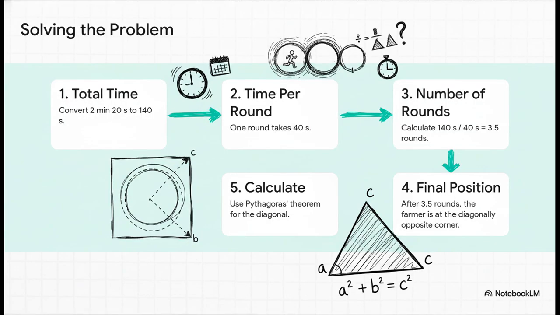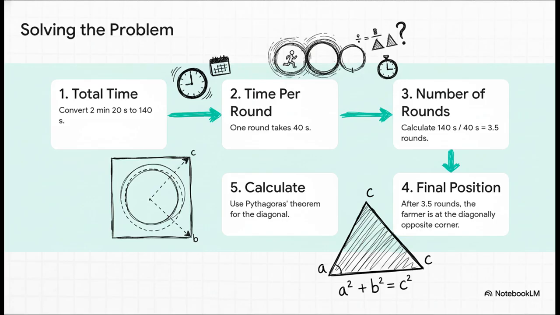Let's solve this step by step. The first step in any problem is to make sure all units are the same. So let's convert the total time into seconds. 2 minutes is 120 seconds, plus another 20 seconds, so the total time is 140 seconds. Now we know one round takes 40 seconds. So in 140 seconds, how many rounds will the farmer complete? We divide 140 by 40. We get 3.5. So the farmer completes 3.5 rounds.